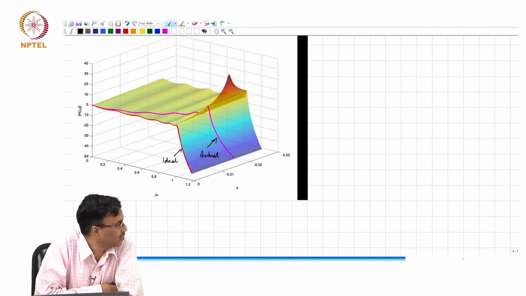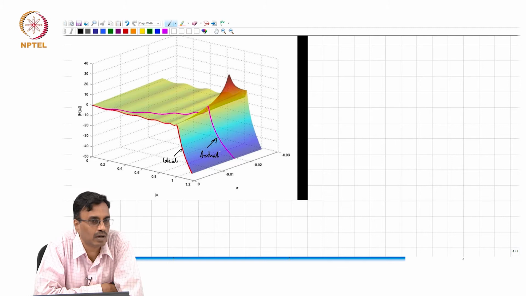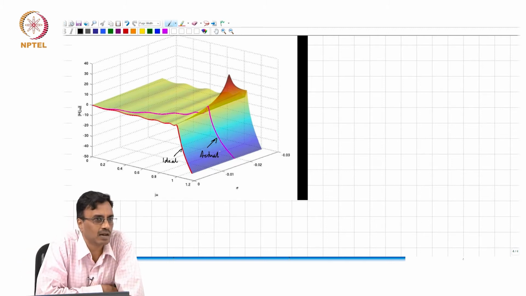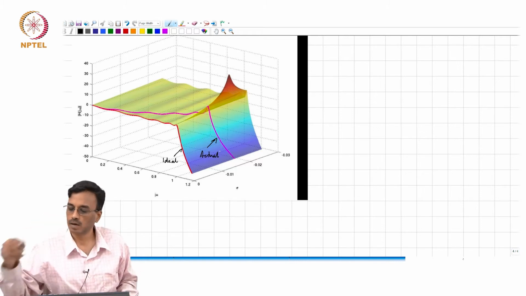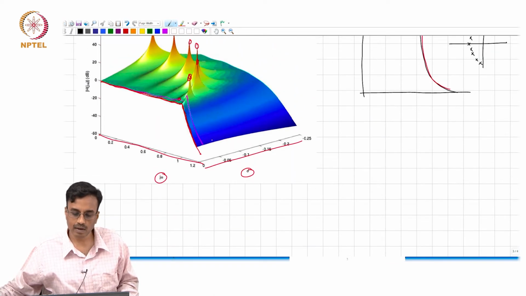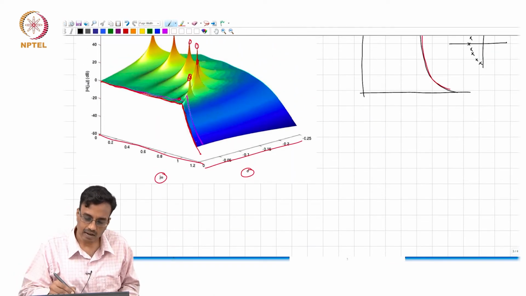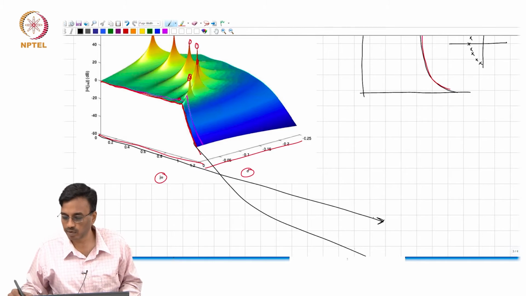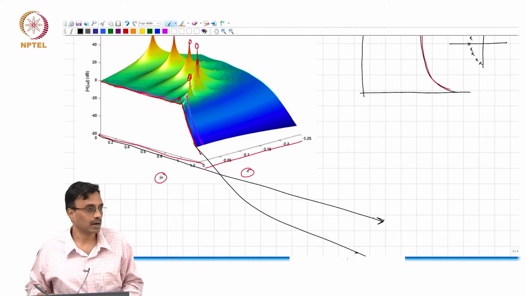Are we doing worse, or are we doing better, or are we doing the same? Deep in the stop band, what do you think will happen to the attenuation? Remember, deep in the stop band, what we are evaluating is, in the ideal case, we are going along the j omega axis like this and evaluating the surface, somewhere here, right.